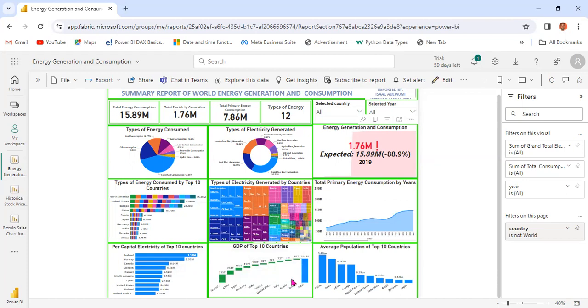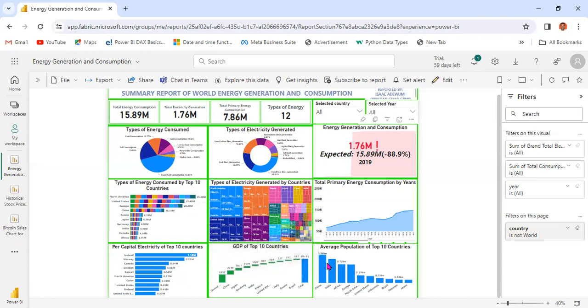Here is a chart showing how the top 10 countries contributed to the total energy consumption in terms of the sum of GDP. The country with the highest GDP is the United States of America, followed by China and the rest.